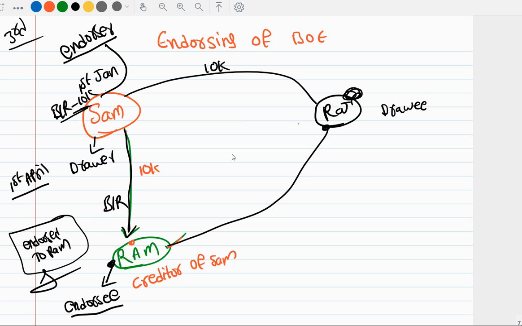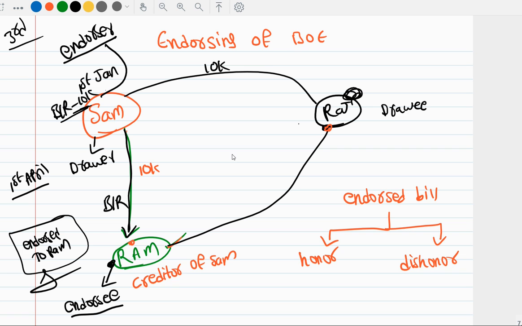Now, on the due date, Ram will go to Raj to collect the money. Raj may pay the money, or may not pay the money. If Raj pays the money, the bill is honored. If Raj doesn't pay the money, then it is dishonored. So here also there are two options: an endorsed bill may be honored, and it may be dishonored.